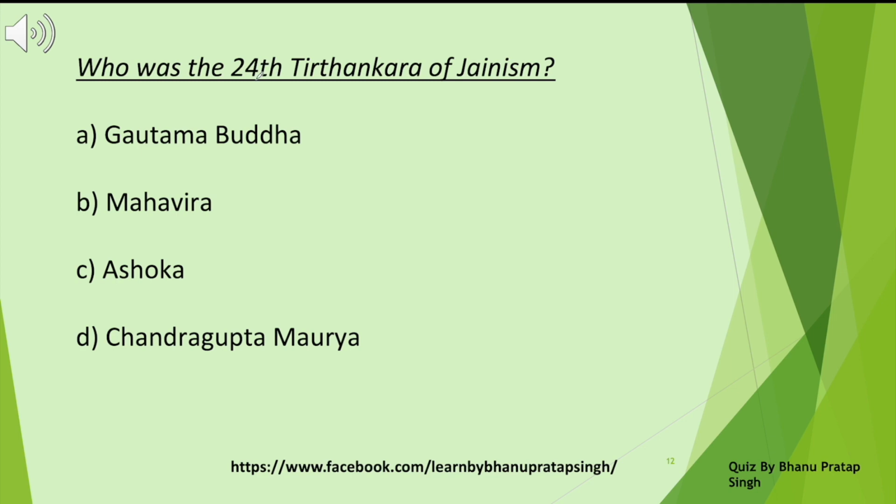Who was the 24th Tirthankara of Jainism? Gautam Buddha, Mahavira, Ashoka, Chandragupta Maurya. Who was that? Mahavira was the 24th Tirthankara of Jainism.